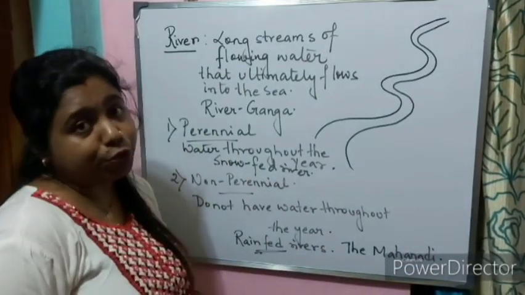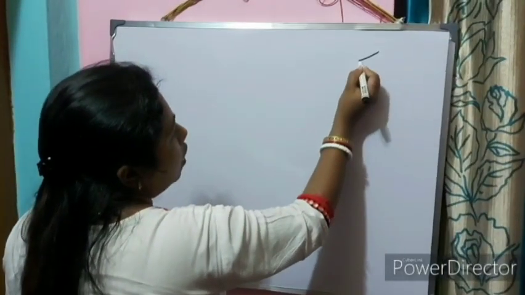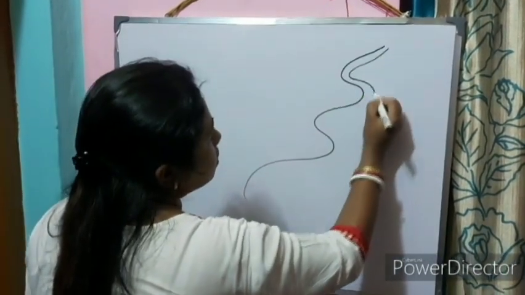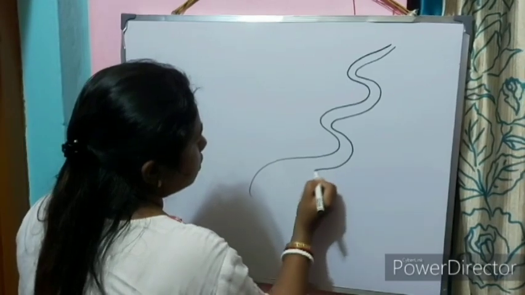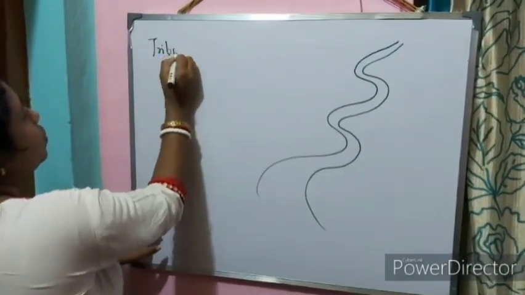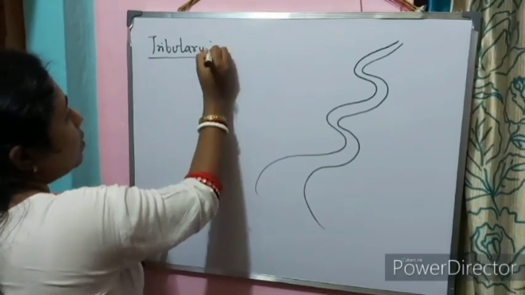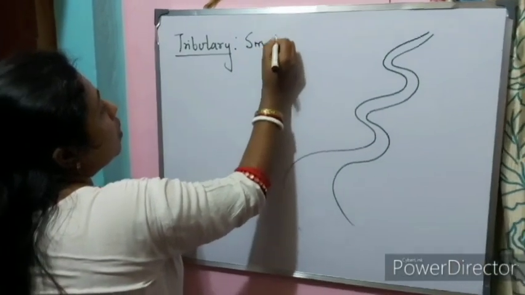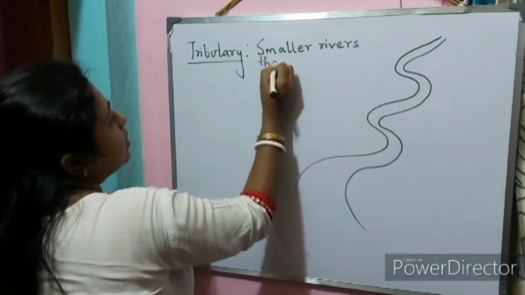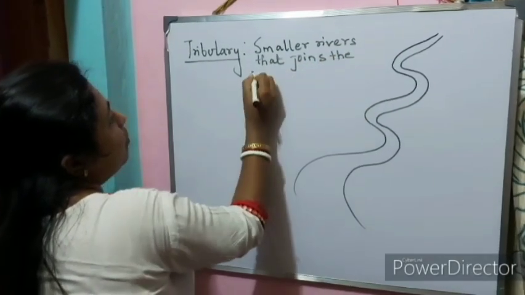Now, let us move to some different terms associated with rivers: tributary and distributary. What is a tributary? Tributary means smaller rivers that join the main river.